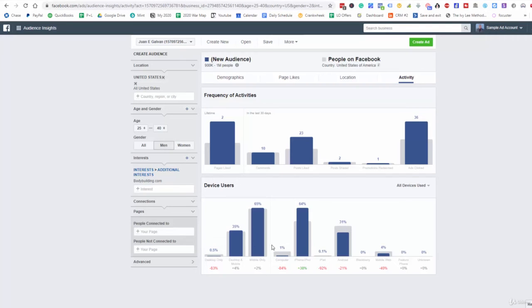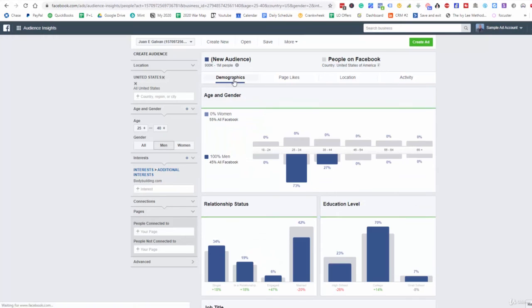So we can know which type of individuals are actually using desktop, which are using mobile. But not only that, what type of mobile device? Are they using an iPhone? Are they using an iPad? Are they using an Android device, right? So we can look at that these individuals, the majority of them, are using an iPhone or an iPod, okay? So that's going to be great information for when we're creating our ads.